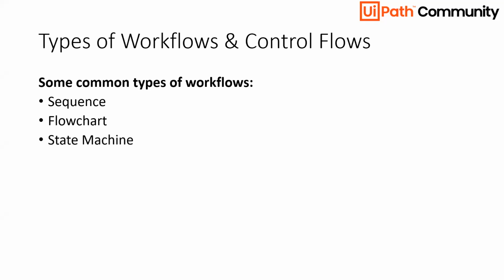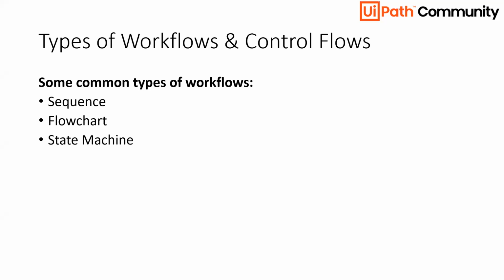Now coming to the third point, that is state machine. State machines are more advanced, used when we want to define some particular state. Suppose I have some event to be triggered, like if a value is changed, and only in that case I want to perform the steps. Suppose I have built some workflow in which, if there is some value maybe more than 100, then I want my process to go from one state to the other.